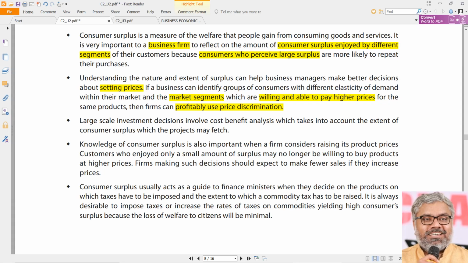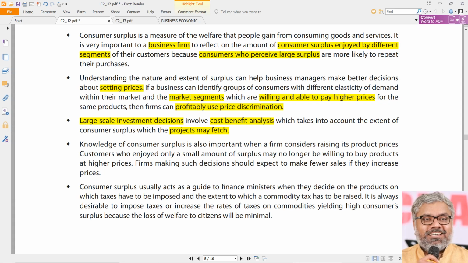But definitely the consumer surplus concept is going to be used for understanding which segments of customers are going to be repeat customers, and which segments of the markets we can charge higher prices. We can use the concept of consumer surplus very productively. Like that, in many cases, this can be used. For example, large scale investment decisions can also use the concept of consumer surplus to understand how much the projects may fetch while doing the cost benefit analysis. This concept can be utilized.